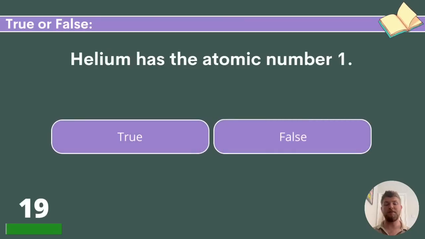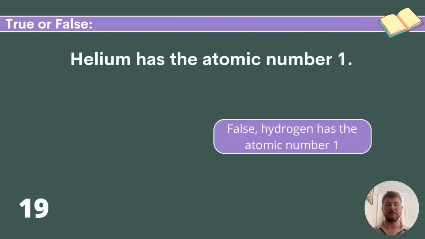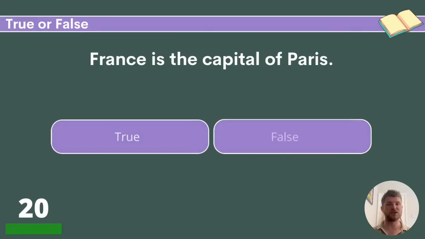19. Helium has the atomic number 1. Is that true or false? Helium is not the first atomic number, it is hydrogen, so that is false. France is the capital of Paris. Is that true or false?